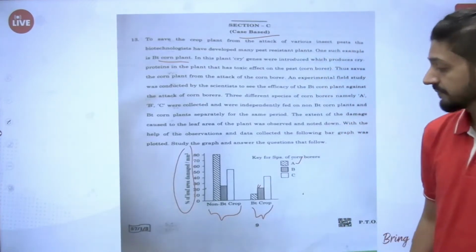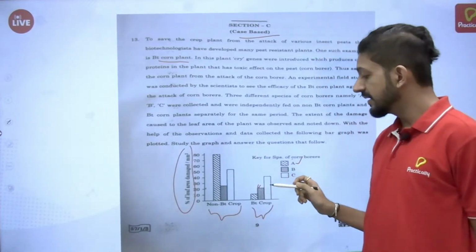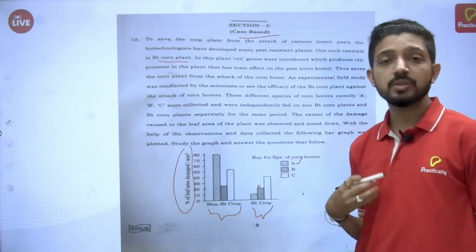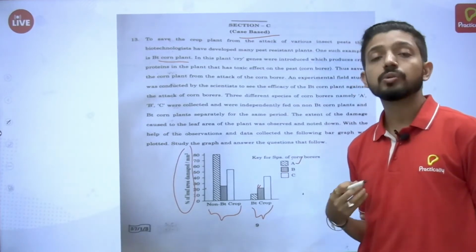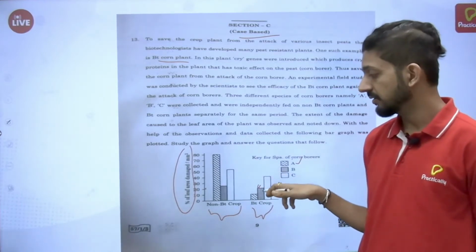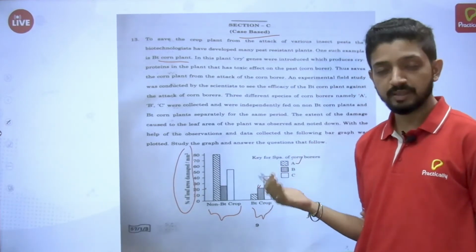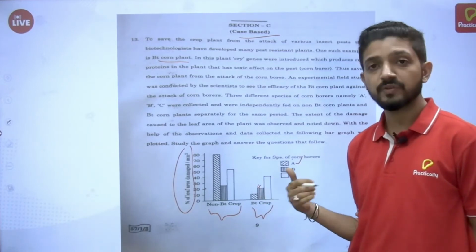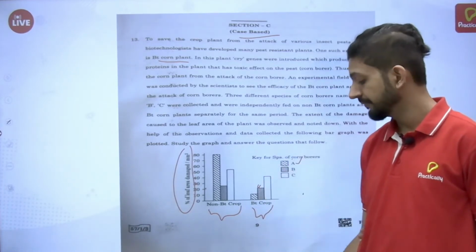Since B is least impacted, we need to use other measures also to prevent the corn borers, because using Bt technology, it is not able to control much, so we need to use other techniques as well.